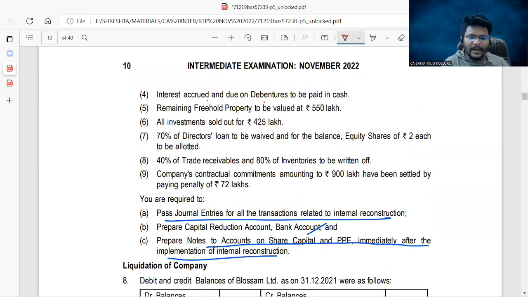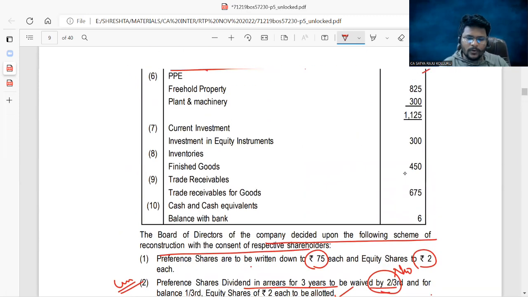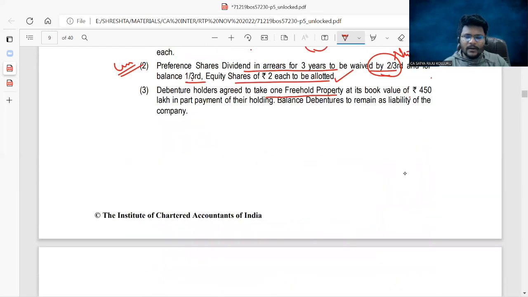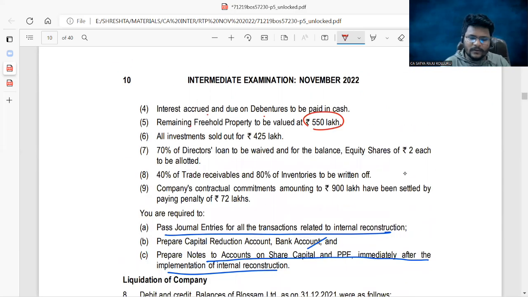Next, remaining freehold property to be valued at 550 lakhs. What is the total amount of the freehold property? The total amount of freehold property was 825. Out of 825, you already gave to the extent of 450 to the debenture holders. So remaining will be 375. Thus 375 was now revalued upward at 550 lakhs. That's where the entry was freehold property account to reconstruction account for the difference amount, which was 175.